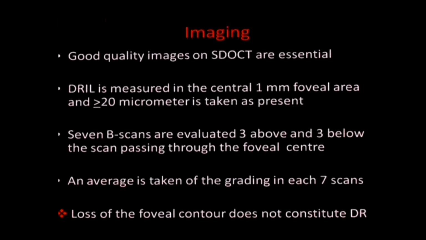When we come to imaging, how are we supposed to image, diagnose and grade DRIL? Well, the first requirement would be that we must have good quality images on an SD-OCT, which is essential. And then we measure the DRIL in the central 1 mm foveal area, and more than 20 microns is taken as present. 7 B scans are evaluated, 3 above and 3 below the scan passing through the foveal center, and then an average is taken of the grading in each of these 7 scans.